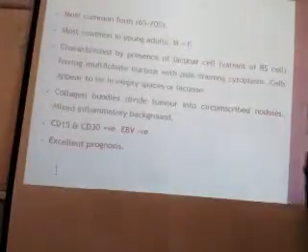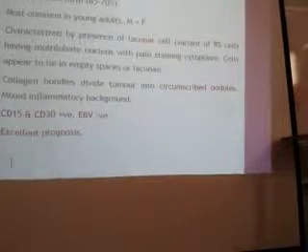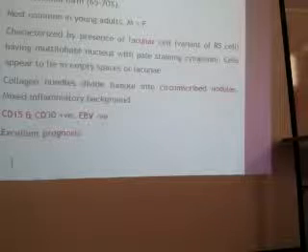So it will be divided like this into multiple nodules. In it you will find the lymphocytes surrounded by the collagen. So collagen bundles divide the tumor into nodules, and these are CD15, 30 positive, EBV negative. Although it is the most common, it is EBV negative. So remember this: it is EBV negative, but it has an excellent prognosis. Most common with an excellent prognosis.